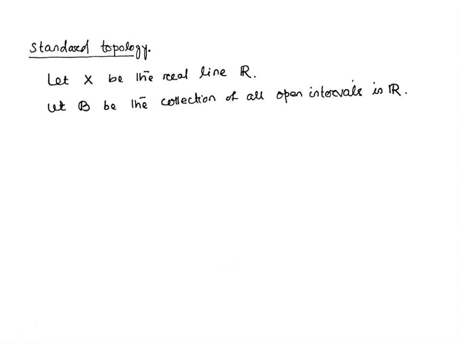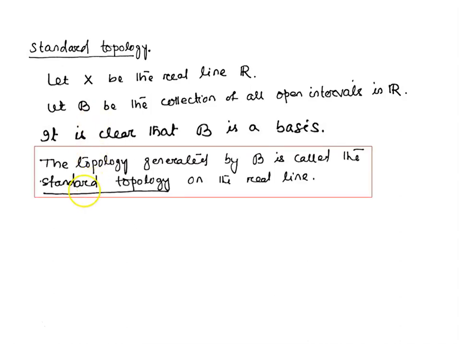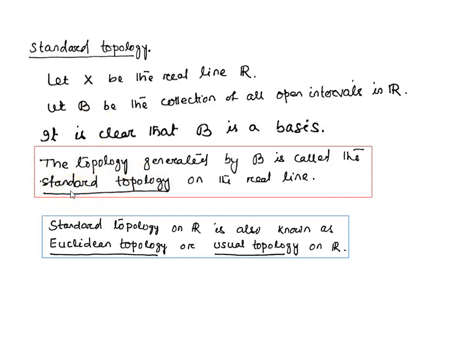What is the standard topology? Let X be the real line and B be the collection of all open intervals in R. This B forms a basis. And this basis generates a topology, and that topology is known as the standard topology on the real line. This standard topology on R is also known as the Euclidean topology or usual topology on R.